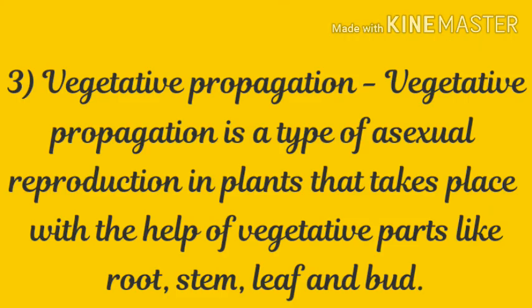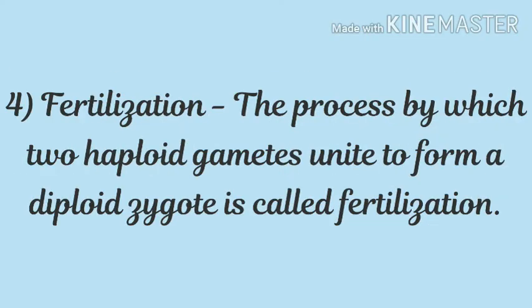3. Vegetative propagation. Vegetative propagation is a type of asexual reproduction in plants that takes place with the help of vegetative parts like root, stem, leaf and bud. This is called vegetative propagation. 4. Fertilization.